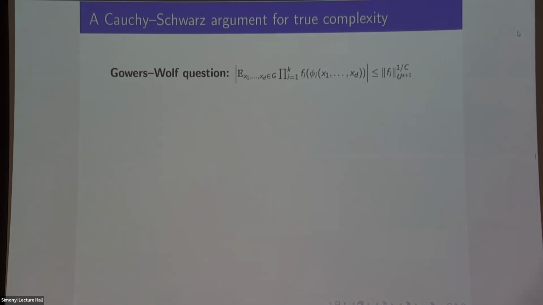Okay, and for this Gowers Wolf question, remember they wanted to know that this multilinear thing is bounded above by the U^(s+1) norm for the smallest possible s. So if you run that through our machine, you ask what's the best s for which this could possibly be true. When is the corresponding functional equation statement true? When is it true that any solution to this functional equation is a polynomial of degree s or something? Well, you do the algebra, you go talk to your algebraist, and they tell you that this happens precisely when the (s+1)st tensor power of this linear form isn't in the span of the (s+1)st powers of these other linear forms. I don't want to go into that right now.